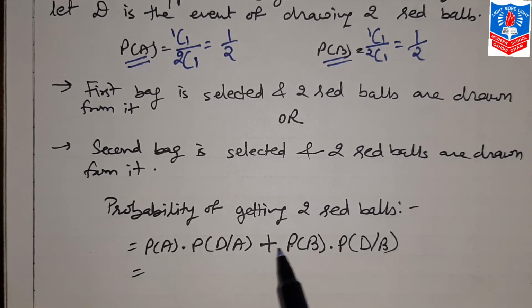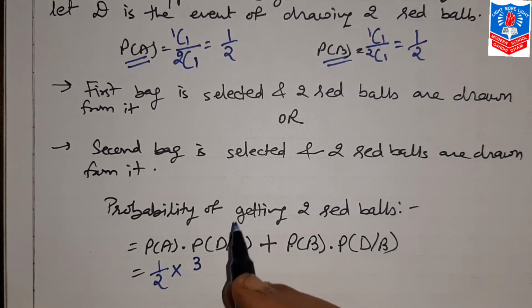Either this or, so plus sign, probability B, that is again one bag is selected on what condition? So here will be D by B, that is 2 red balls are drawn from the bag on condition that one bag is already selected. So probability A will be half into D by A, that will be from first bag.